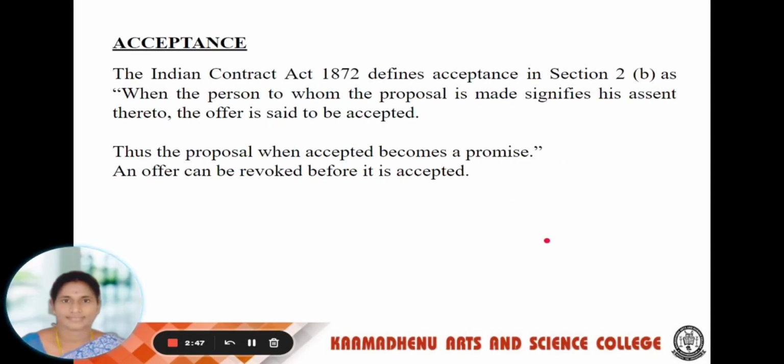The next one, acceptance. The Indian Contract Act 1872 defines it in section 2(b): when the person to whom the proposal is made signifies his assent thereto, the offer is said to be accepted. Thus, the proposal, when accepted, becomes a promise. An offer can be revoked before it is accepted. This is called the acceptance.